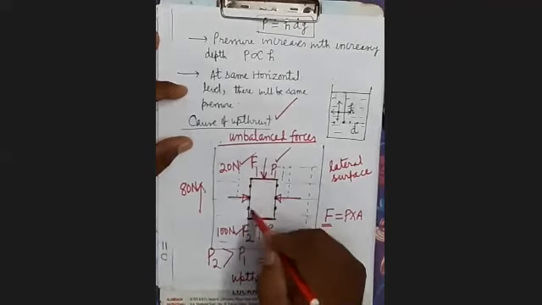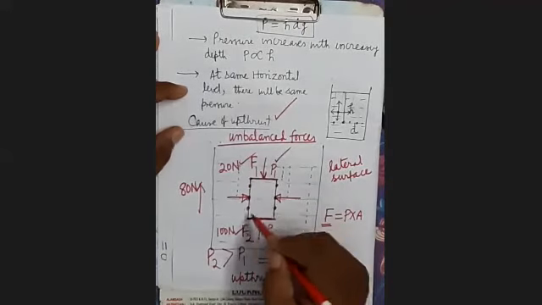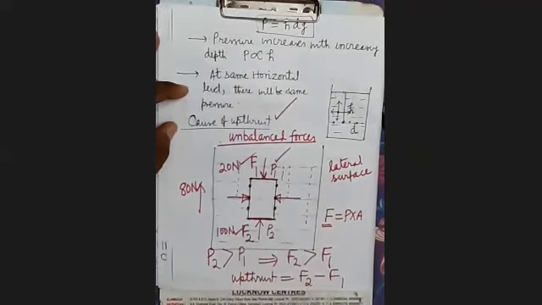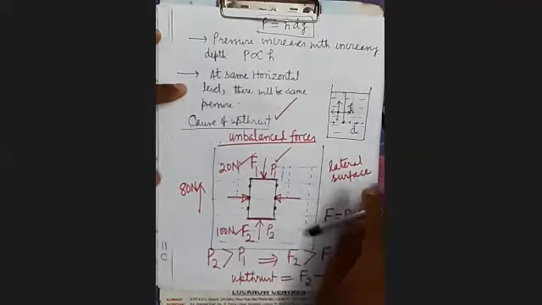Upthrust is not produced because of the forces acting from the sides, because those forces are balanced. So see here, you can see the cause of upthrust that I am writing here.